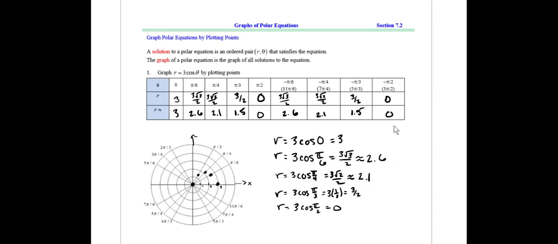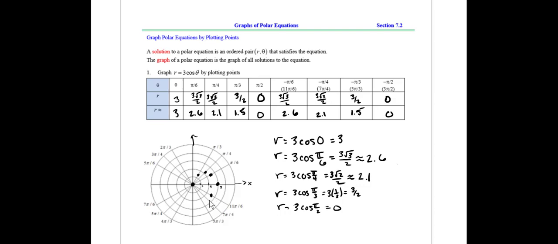So let's see what happens when we plot these points. Well, at negative pi sixth, that's downward pi 6 from the origin, that's this guy. Our distance, downward from the x-axis, I should say. Our distance out in the direction of this ray should only be roughly 2.6 again. So same distance as this guy above it. So that distance from the origin to here is roughly 2.6.